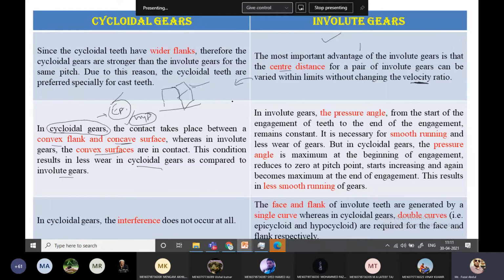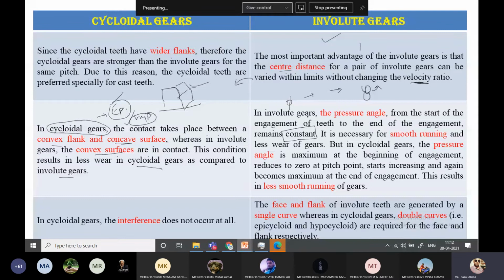Coming to involute gears, the pressure angle from the start of the engagement of the teeth to the end of the engagement is constant. The pressure angle for involute gears is constant from engagement to disengagement of the teeth. That means throughout the operation, engagement and disengagement, the pressure angle is constant for involute gears.